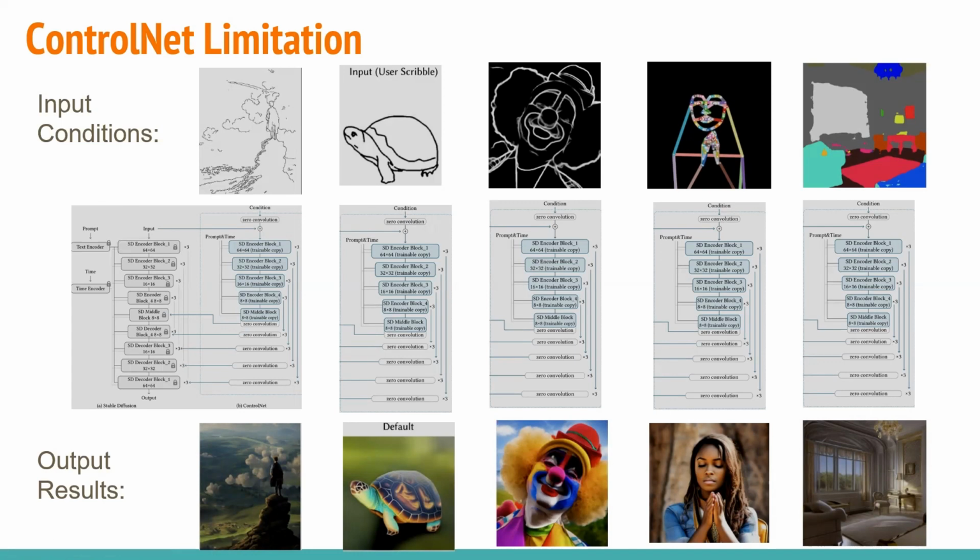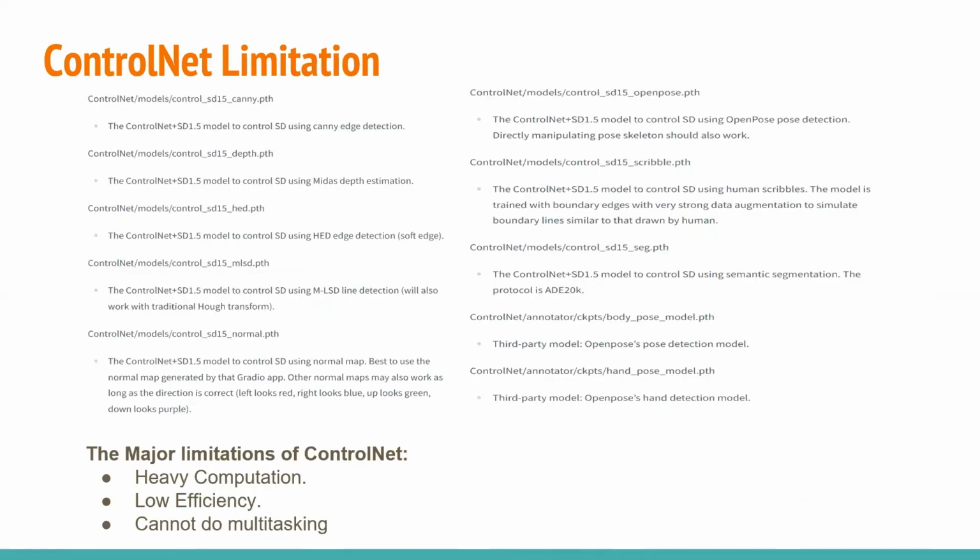This approach contrasts with more versatile models that can handle multiple tasks simultaneously without needing separate training for each condition. The requirement of separate models for each task could lead to increased computational and time resources needed to achieve desired results across different conditions. It also means managing multiple models for different tasks, which can complicate the deployment and application of such a system in broader, more varied use cases where flexibility and multitasking capabilities are essential.